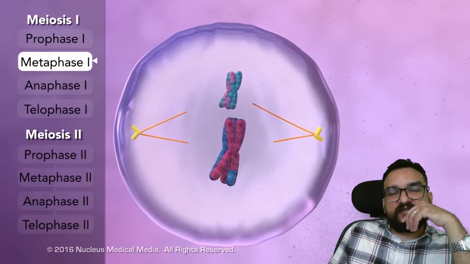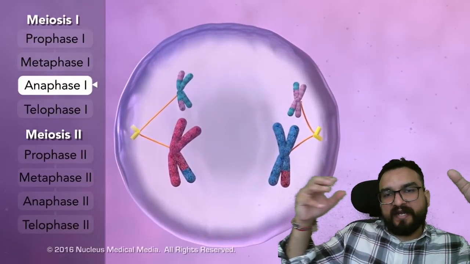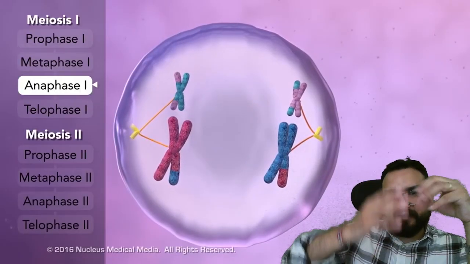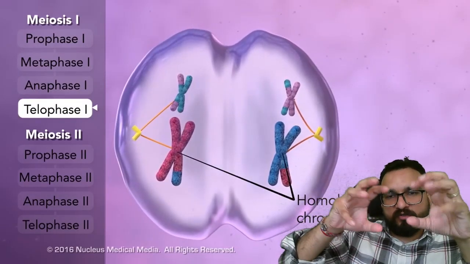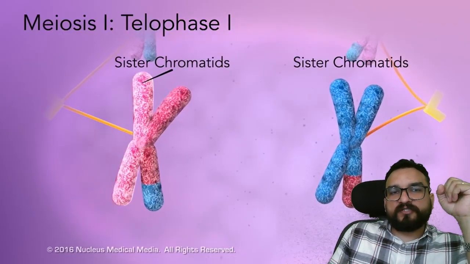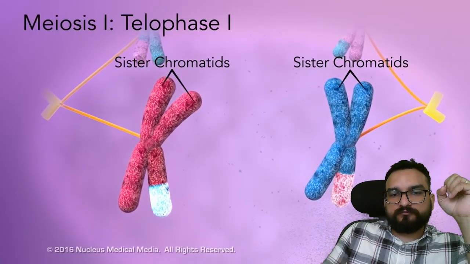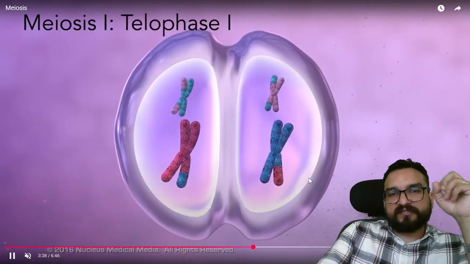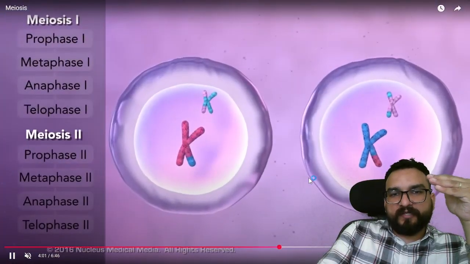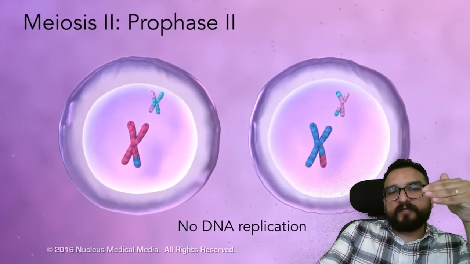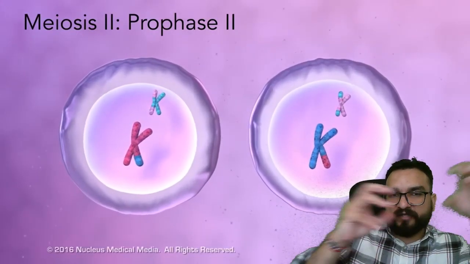Now in metaphase, spindle fibers get attached. First they come at the center, and then they move towards the ends. In telophase, plate formation happens, and separate daughter nuclei are formed. Cytokinesis happens. Again meiosis 2 happens, and one more time they go through division. Here no DNA replication happens. They simply have to divide, right?